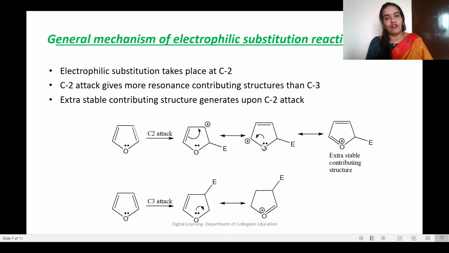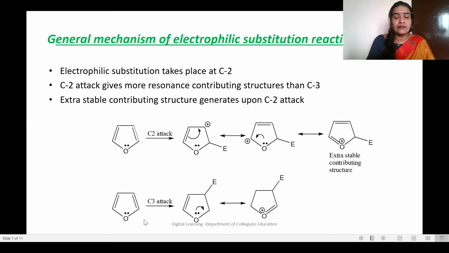To balance that, what will happen? There is one lone pair of electrons on the oxygen atom. That will shift to the double bond. But then oxygen will get a positive charge, after which there is no more structure. This is the final resonating structure of this second position attack of furan. So there are 3 resonating structures possible.